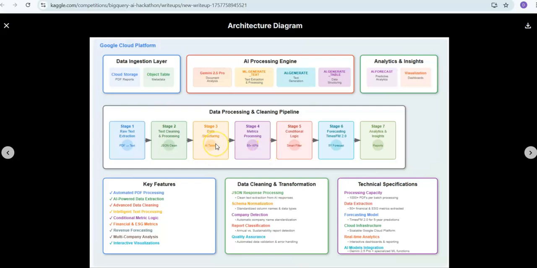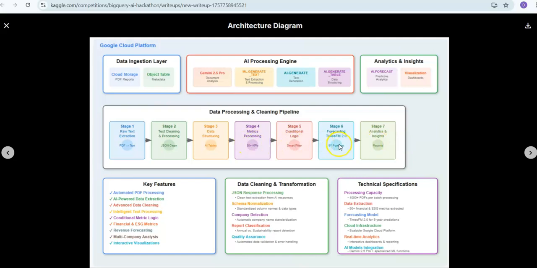Once you get the structured data using generate table, we can use it for metrics processing. Then we can apply any conditional layer on top of it, like aggregations and grouping, and get more insights.